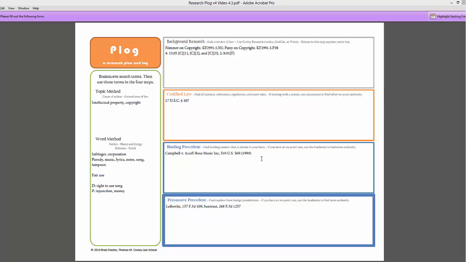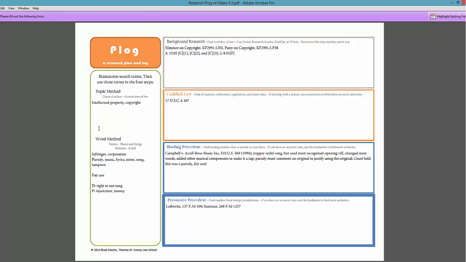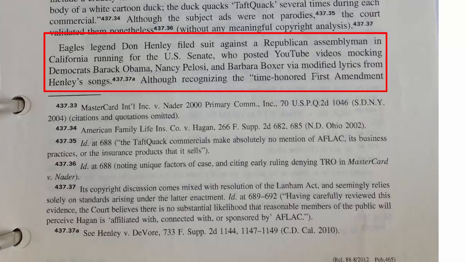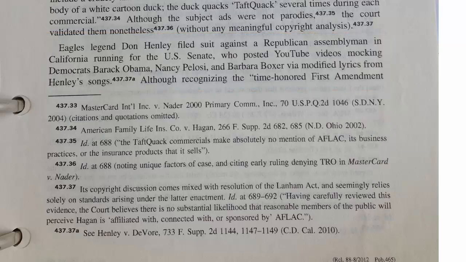Okay, so we'll read more of the Campbell case, but seeing those 2 videos gives you an idea of what it's about. So let's add a note to the plog about what we learned about Campbell. So we'll keep reading in the treatise here, and I come across this Henley case. A person used Don Henley's music but altered the lyrics to poke fun at Barack Obama and some others. And a federal district court in California said that it wasn't a parody, so the defendant was liable.